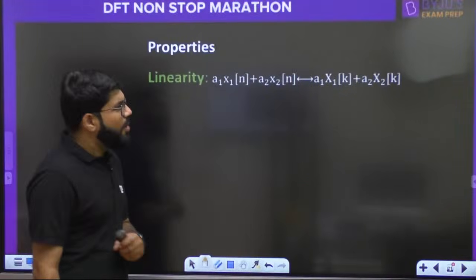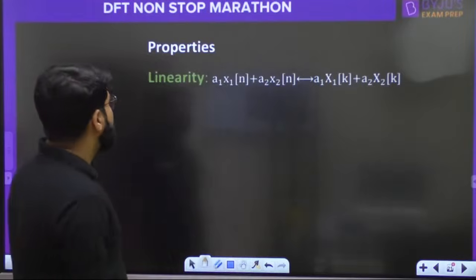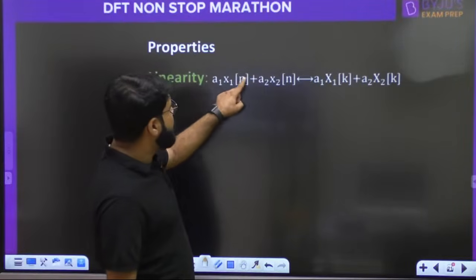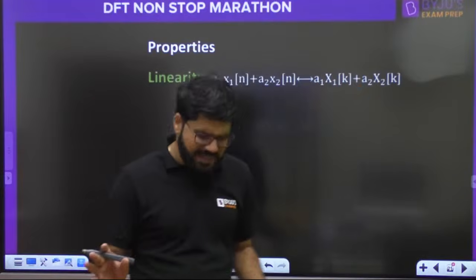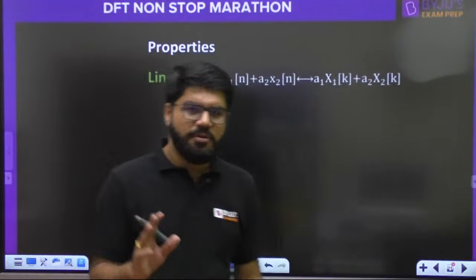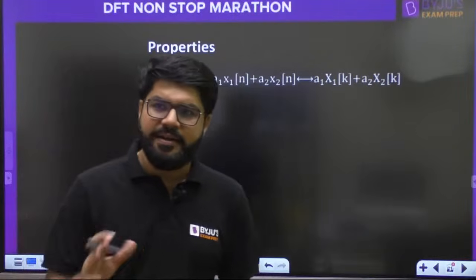Some properties. The basic property, linearity, as always, very simple. The DFT of a1x1 plus a2x2 should be equal to a1x1k plus a2x2k. That is very simple. Like all types of Fourier transform, linearity is applicable. When you add two signals, the DFTs are added.